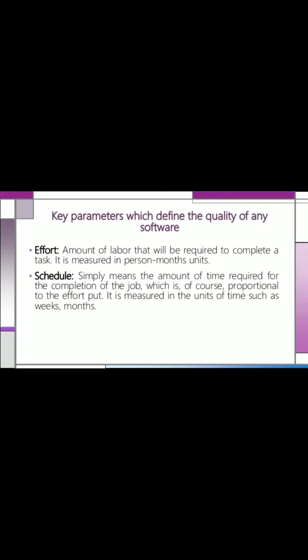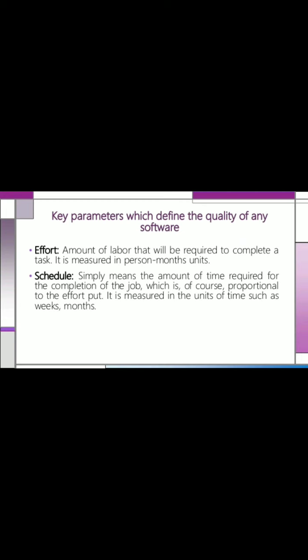Now, the key parameters define the quality of any software. Effort. Effort means the amount of labor that will be required to complete a task, meaning how many people are required for developing the project. Next one is the schedule. Schedule means how much time is required for completion of your project.